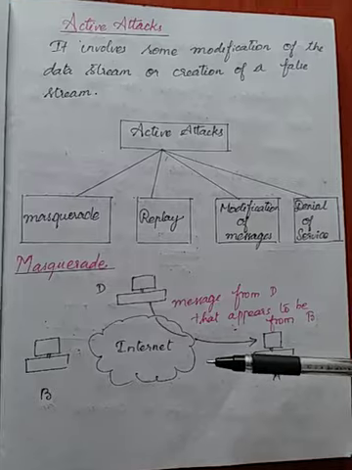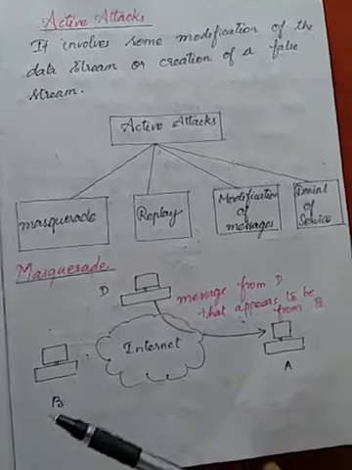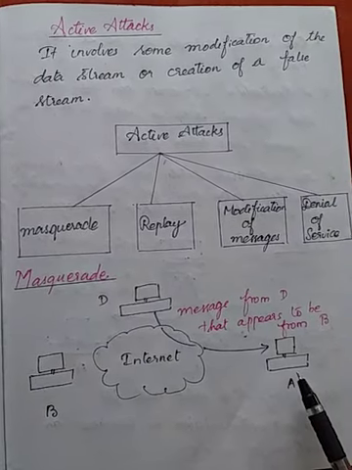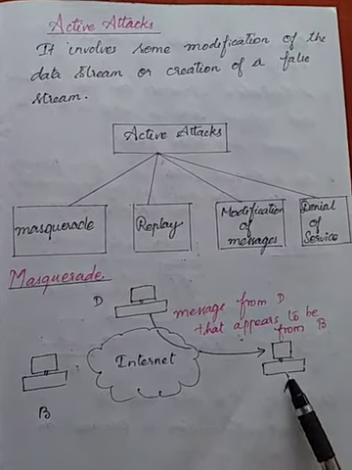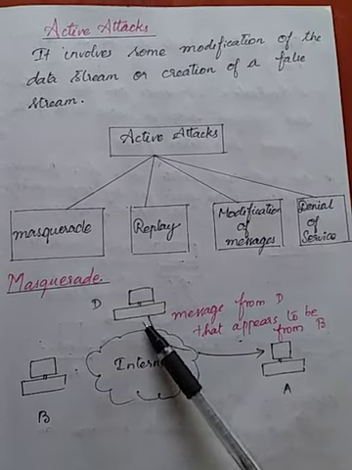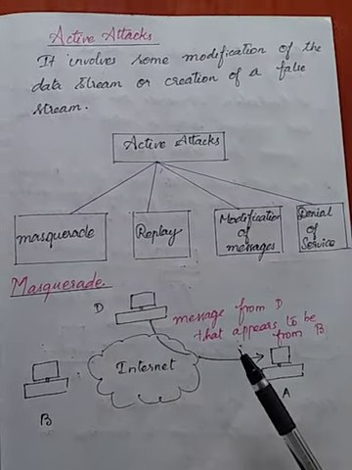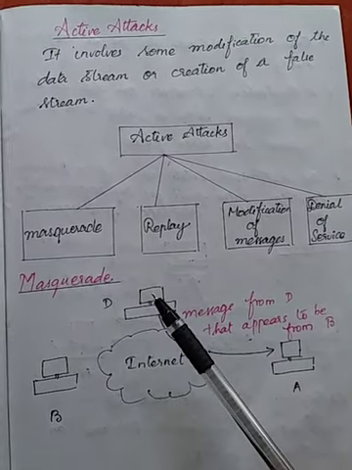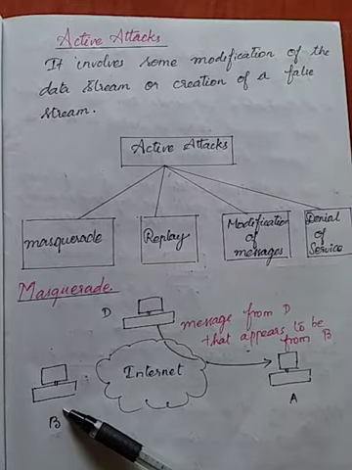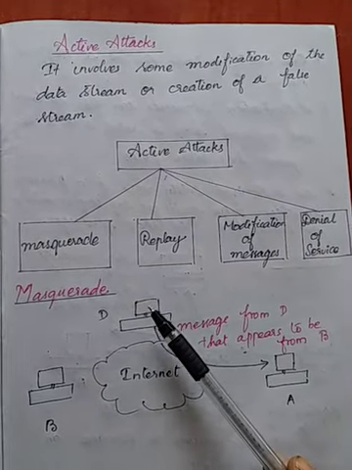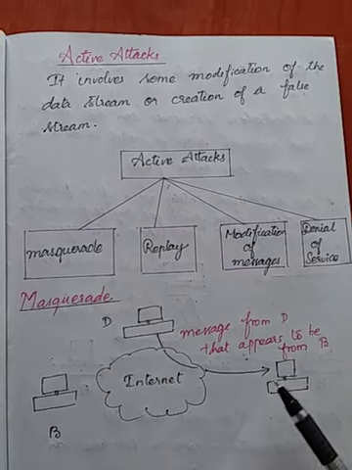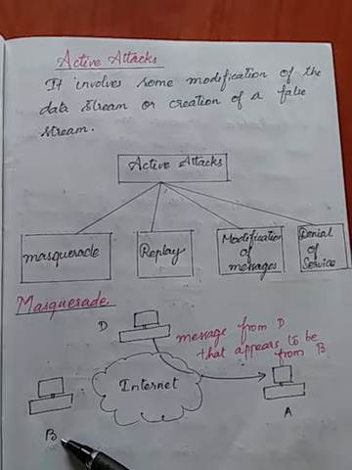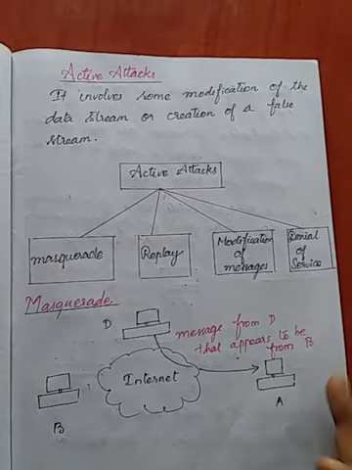Here, look at this diagram. B is a sender and A is a receiver. Here D is a third person. The message is from D but appears to be from B. That is, he sends the information with the identity of B. That is impersonation. D is sending the messages to A, but not with his identity, but with the identity of B. I hope you can understand. This is the masquerade attack.